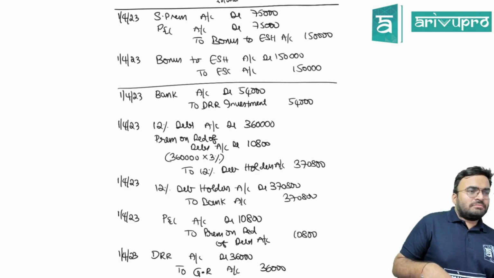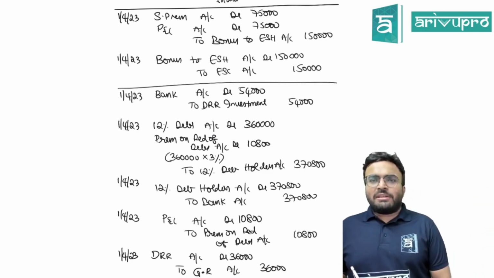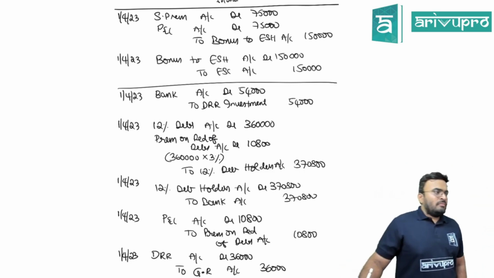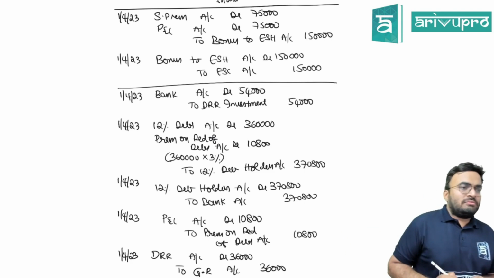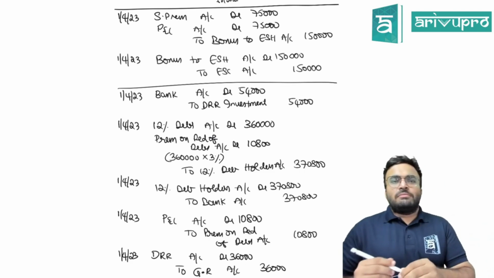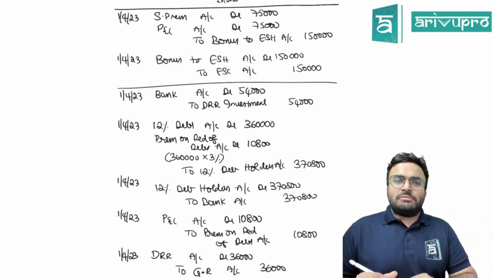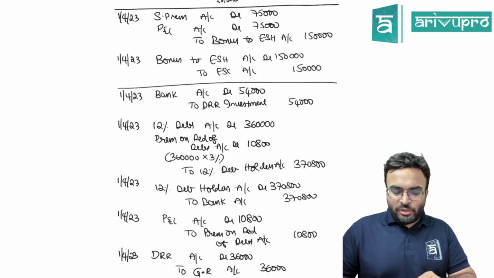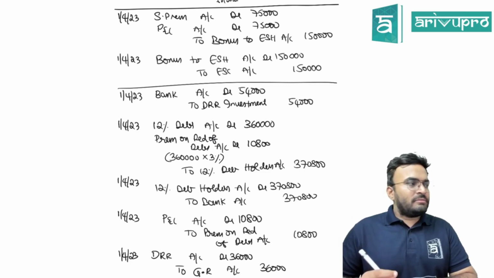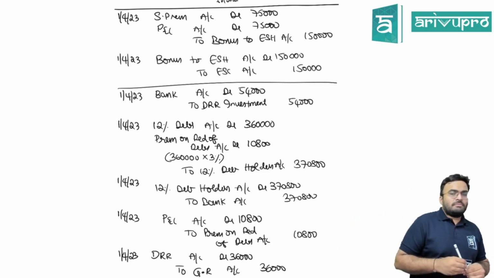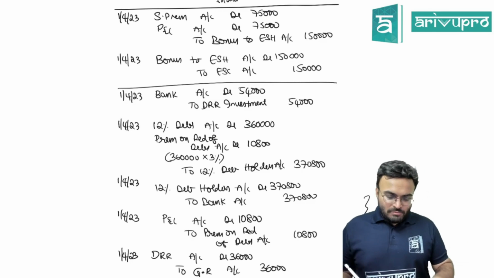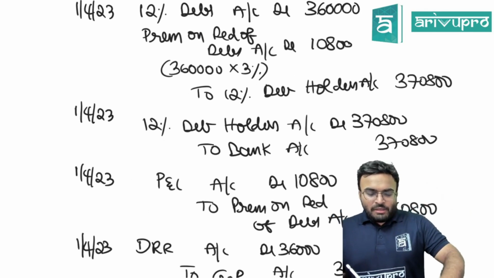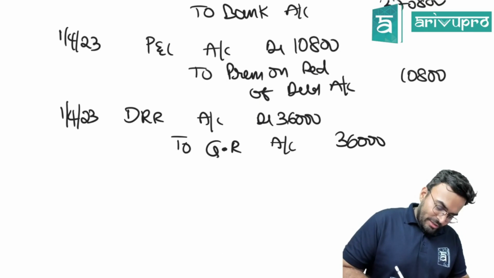They didn't ask. They asked only as journal entries. That's what I told at the starting. They can ask balance sheet effect also. They can ask for 10 marks also. They are liberal and giving you 10 marks here. They can ask balance sheet also for 15 marks. Yes, I'm guessing it's done. Let's go further.